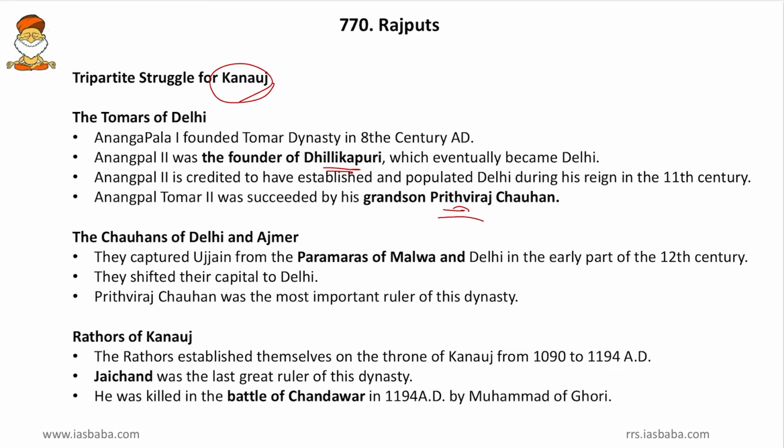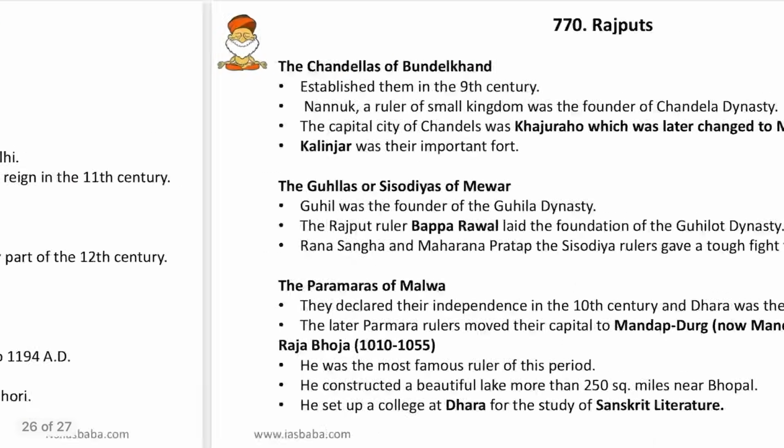So friends, here the Tomars of Delhi and Dilli ka Puri and Anangapala II, then Prithviraj Chauhan and the defeat of Malwas by Prithviraj Chauhan, and then Jaichand of Rathod and the battle of Chandawar. These are 3 to 4 facts which are worth remembering, and if you catch on these 3 to 4, then you will have the whole Rajput idea. Then come to more facts.